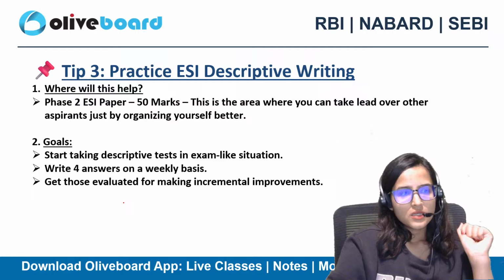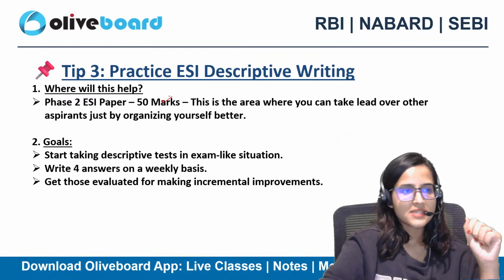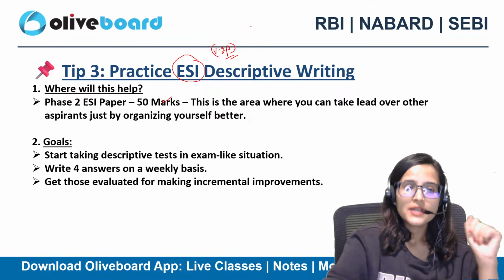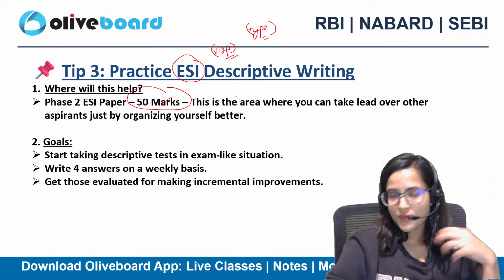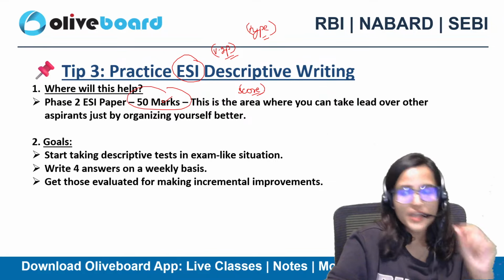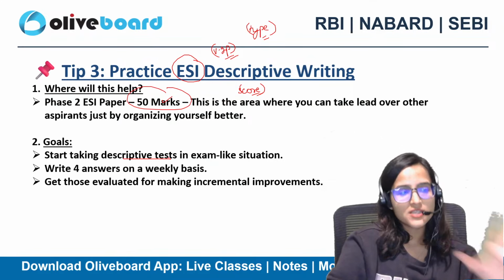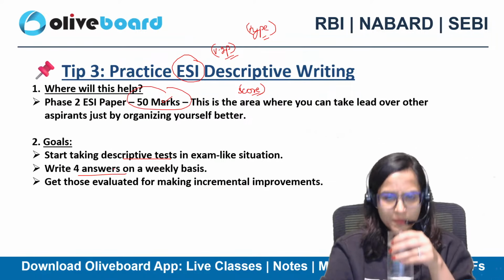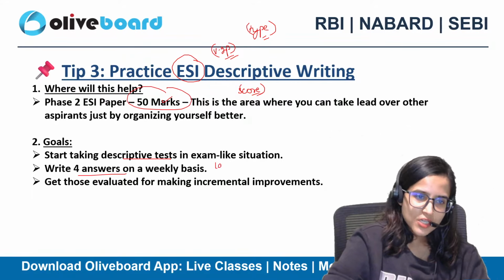Fine. Then third tip for all of you over here is practice ESI descriptive writing, which is very important. Practice as much as you can. Type and write your answers. Okay? Phase 2 ESI paper 50 marks, where you can score a lot over here. You can organize yourself better. You can score very good over here. Start taking descriptive tests, especially in an exam like situation. Write 4 answers on a weekly basis. 4 answers on a weekly basis is nothing, right? Or you can write one answer each day. That would be a boon.